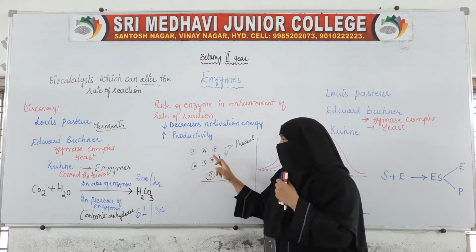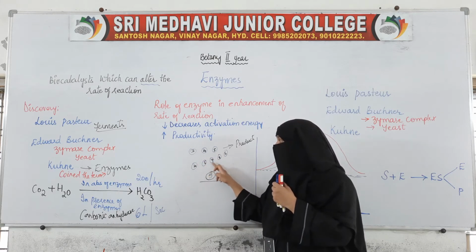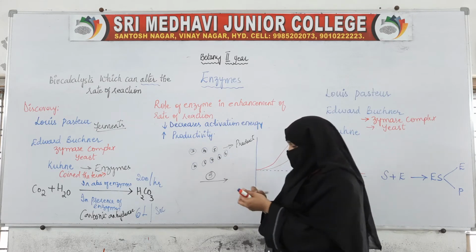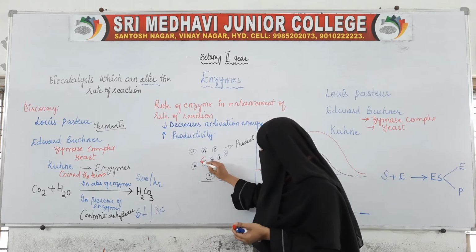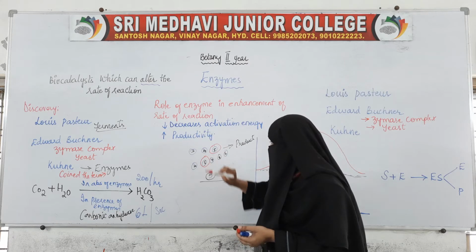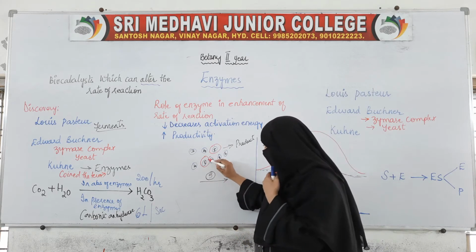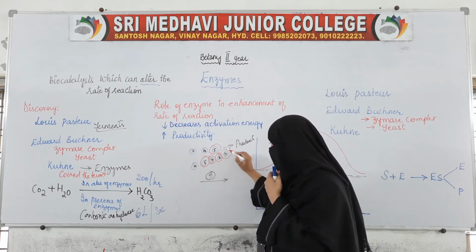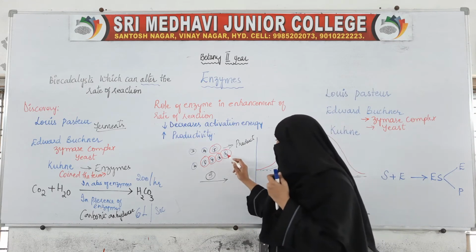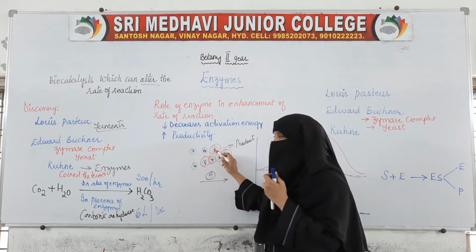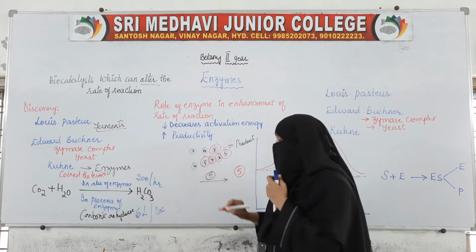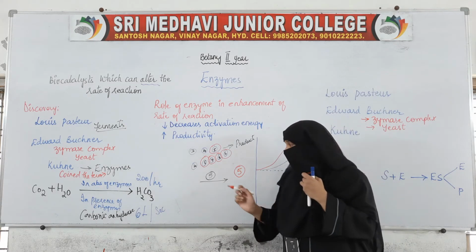So, if it is having 5 energy, then only it will be able to participate. So, here, if you see from the substrates, how many substrates can change into products, can take part in the reaction? This one can, because it has 5 energy. Okay. Then this one can also participate. Then this 7 can, 8 can, 6 can. So, how many substrate molecules can participate? 1, 2, 3, 4 and 5. Okay. So, the number of products formed will be 5.